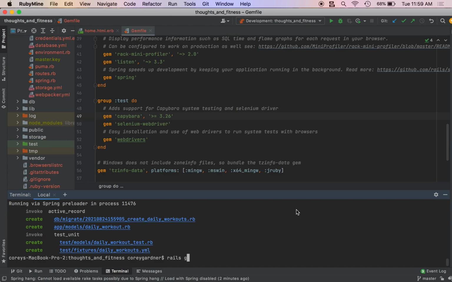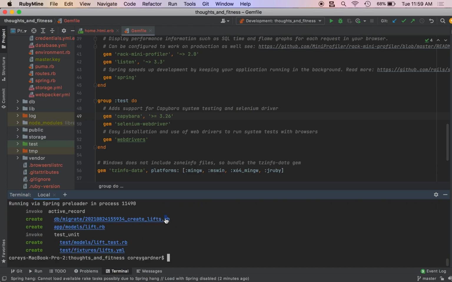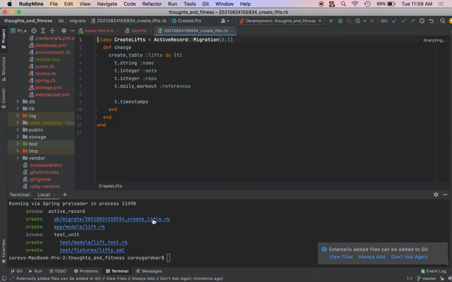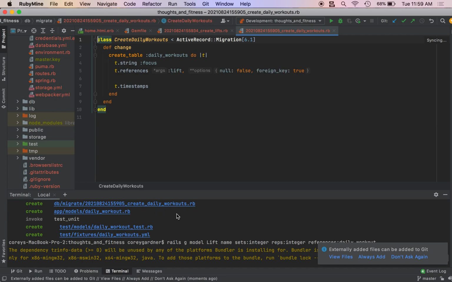So we're going to run rails g model lift. Each lift is going to have a name, so like squat, bench, whatever. It's going to have a number of sets, integer, and a number of reps, integer. And then it is going to belong to a daily workout. So if we open up our lifts migration, we get this.